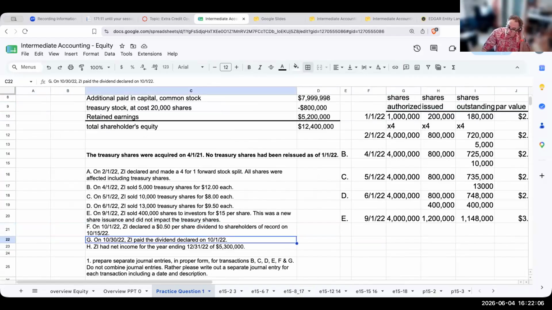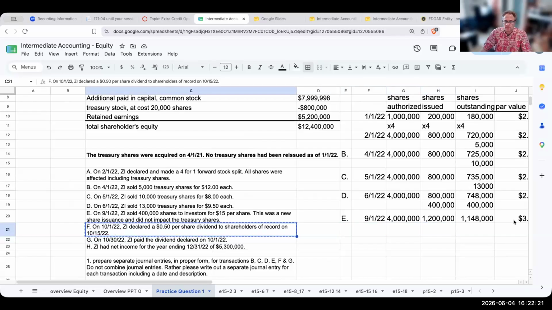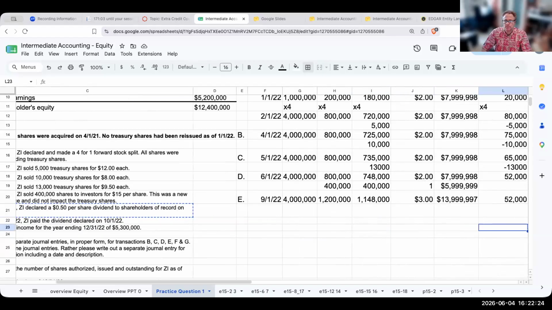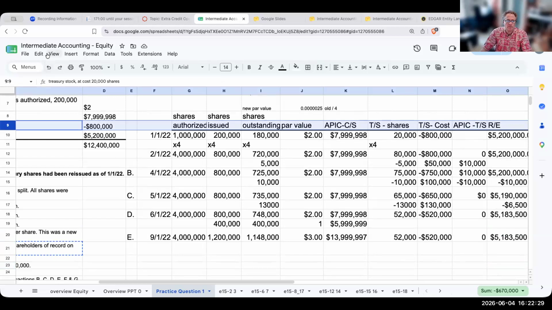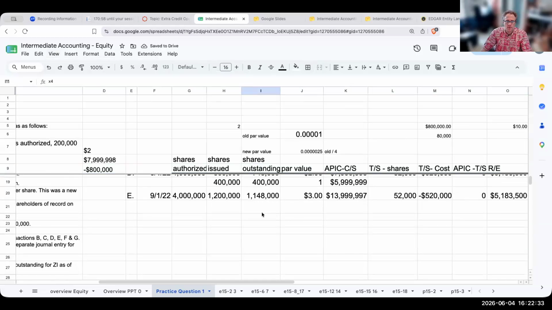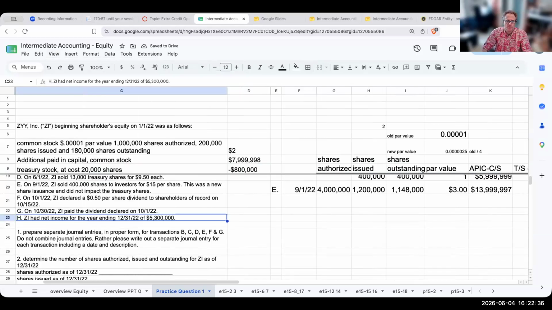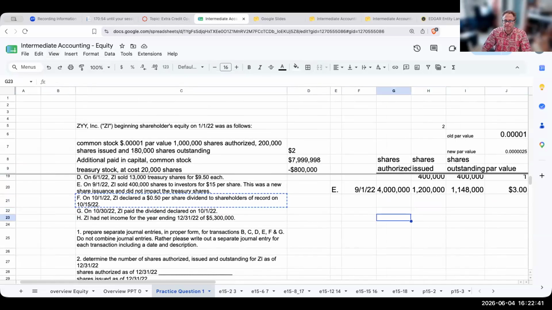Okay, so let's take a look at F and G. We declared a 50-cent per share dividend to shareholders of record, and then I paid the declared dividend. Okay, so let's figure this one out. Let's freeze this up, and I'll just do this for the moment. So over here, letter F.